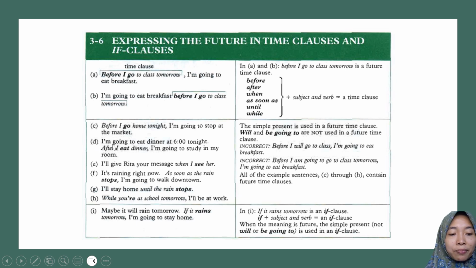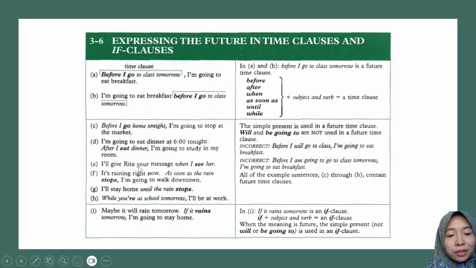And then D, I'm going to eat dinner at 6 tonight. After I eat dinner, I'm going to study in my room. This sentence also contains a time clause, after I eat dinner. And here, actually, the activity also happens in the future, but you cannot use will and be going to because it is a time clause.